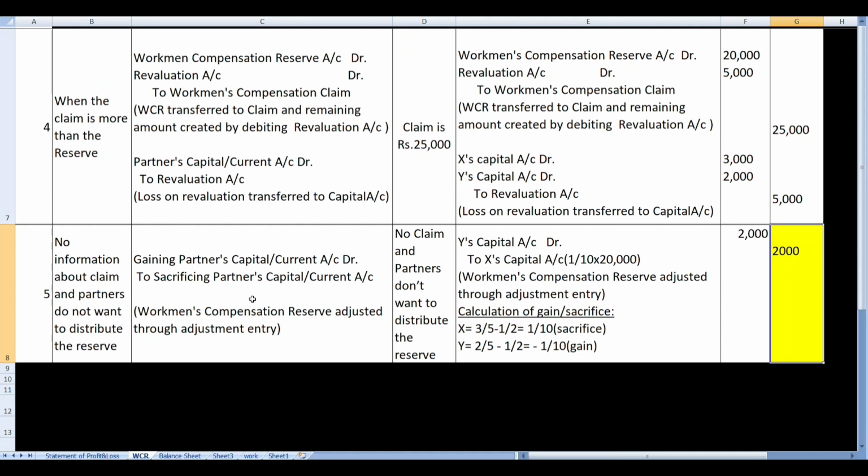So these were the 5 conditions of treatment of workmen compensation reserve at the time of change in profit sharing ratio. We can practice more questions based on this.